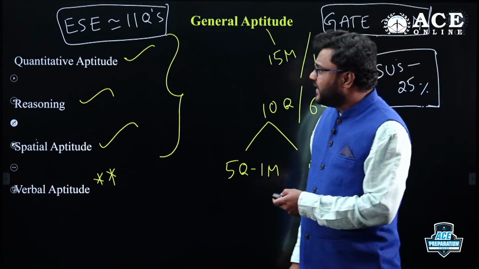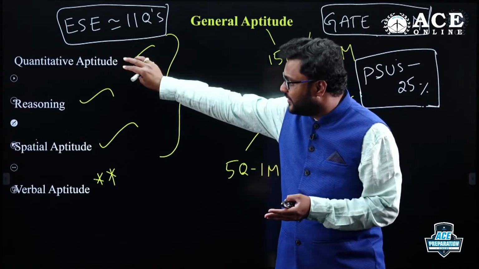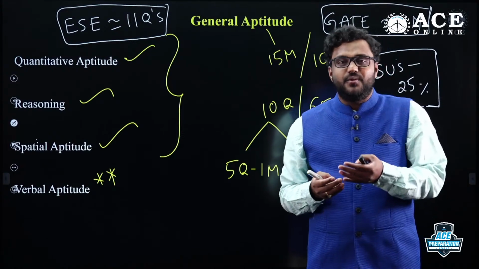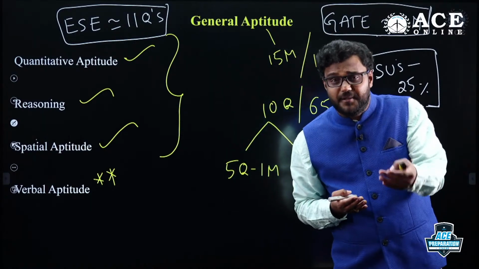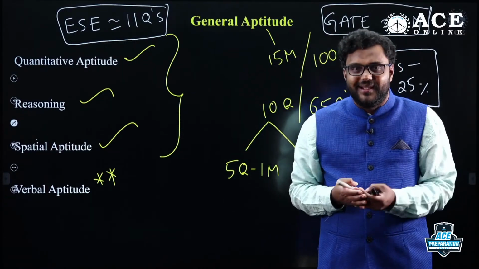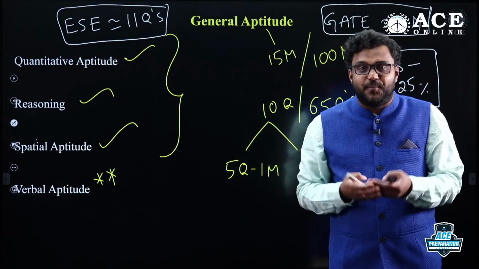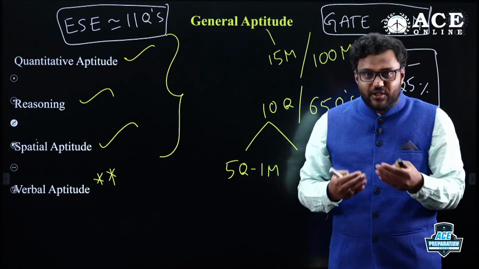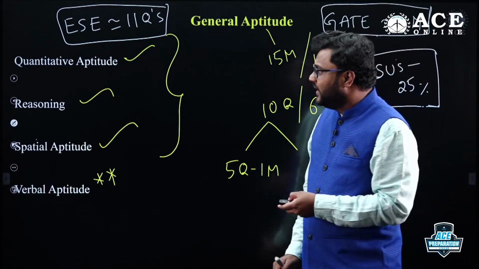Okay, so my dear friends, we need a particular preparation strategy to crack this or to understand this properly, because there are some topics which are linked. Suppose you want to go ahead with data interpretation. If you want to go for data interpretation, what are the topics you should know before that? Then only we can go for data interpretation. And if you want to know simple interest and compound interest properly, if you want to crack the topic, what topics do you have to learn before that? So we need a set of topics to be prepared in sequence or linked. So we'll see that, my dear friends. Elaborately, let's go ahead with quantitative aptitude.